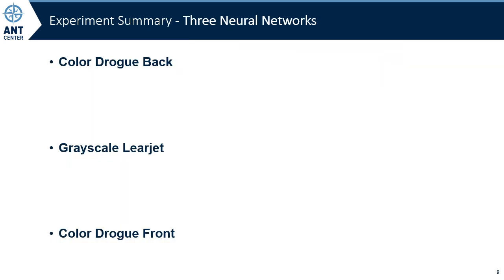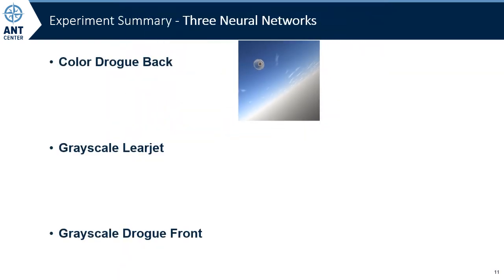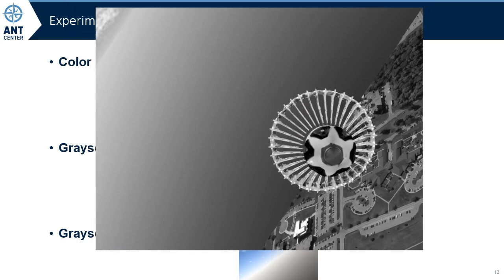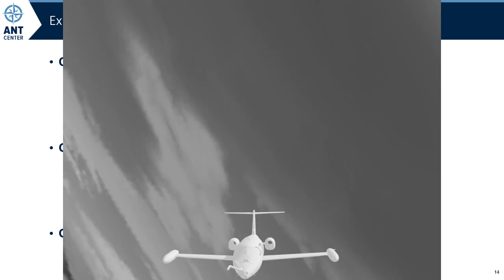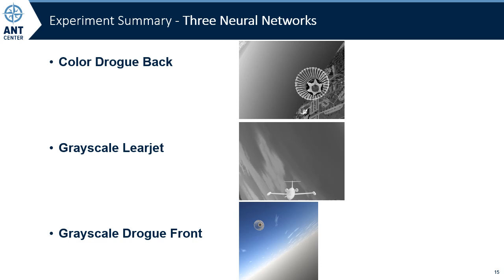In order to show this, neural networks were trained to detect parts of three different objects. First is the color imagery of the drogue basket viewed from the front. Next is the drogue basket viewed from the back. Finally is the imagery of the Learjet. Drogue from the back and the Learjet are in grayscale instead of color to better simulate long-wave infrared of the real-world flight tests. Thus, we have three CNNs trained on purely synthetic data.